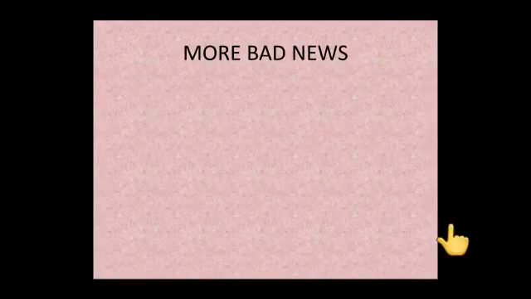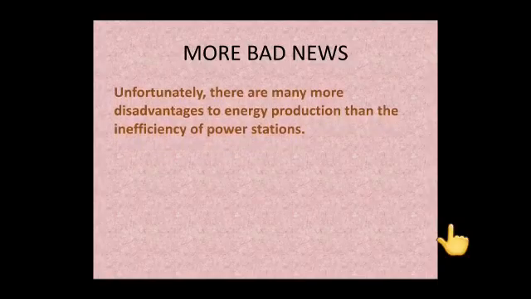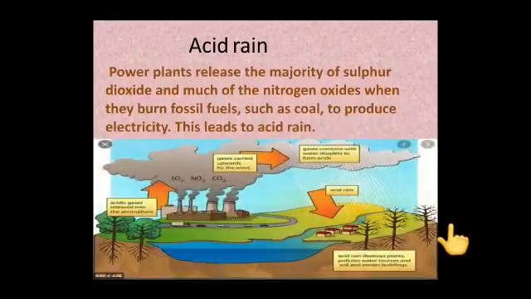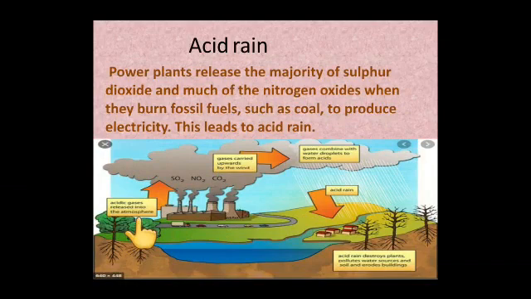There is more bad news about energy production than the inefficiency of power stations. One among it is the formation of acid rain. When power plants burn fossil fuels such as coal to produce electricity, acidic gases such as sulfur dioxide, nitrogen oxide and carbon dioxide are released into the atmosphere.